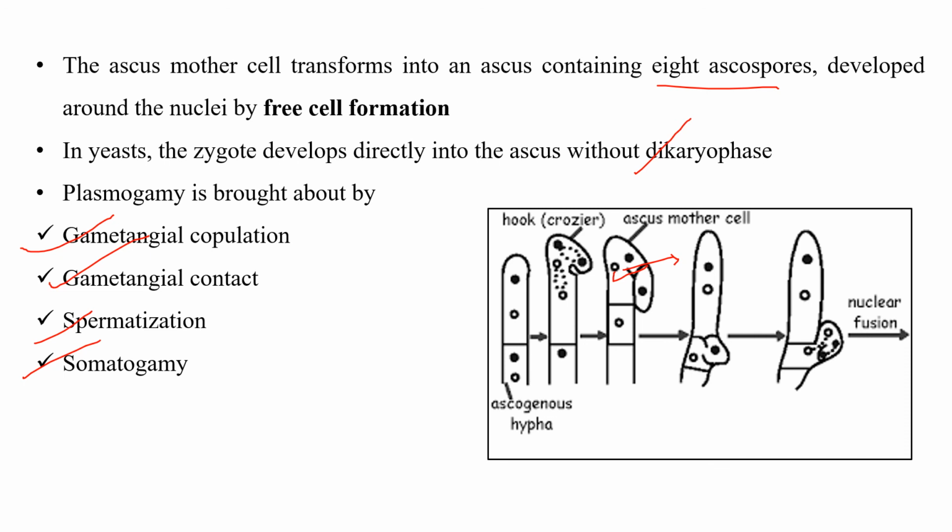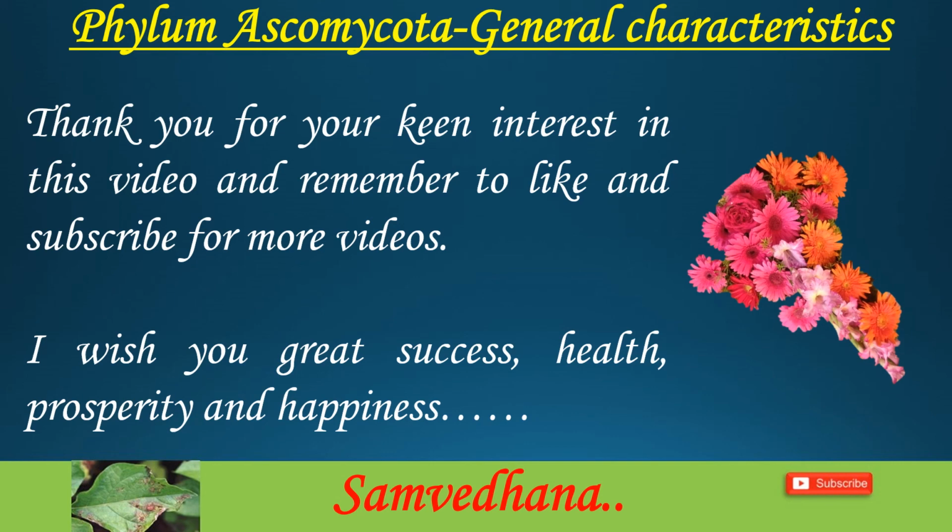So up to now what we covered is the general characteristics of the ascomycetes, that is somatic structure and reproduction, including asexual reproduction, how it takes place and the different ways, and sexual reproduction. In the next class, I will explain the development of the ascus and the classification of ascomycetes and the different genera and species involved.